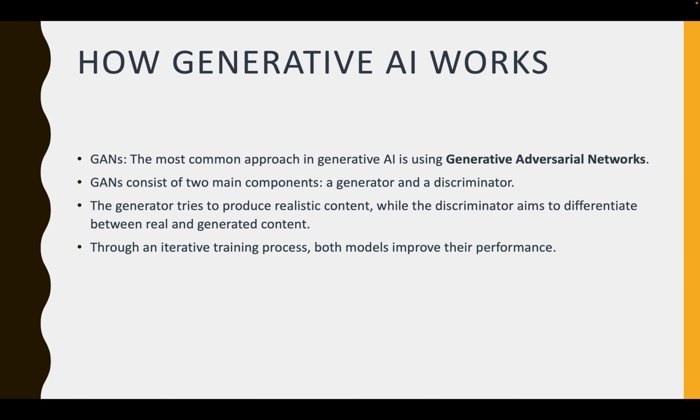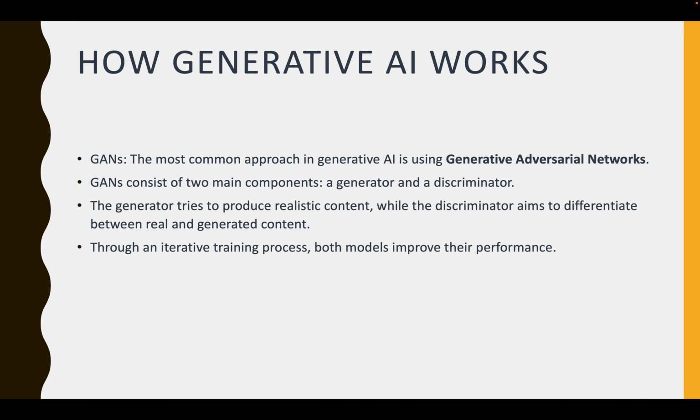So how does generative AI work? The most common approach which generative AI makes use of is generative adversarial networks, which we call GAN. GAN has two main components. One is a generator and the other is a discriminator. That is why it's called generative AI, because its main component is a generator.